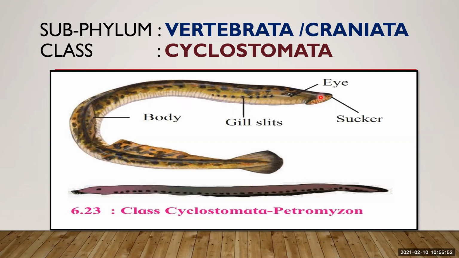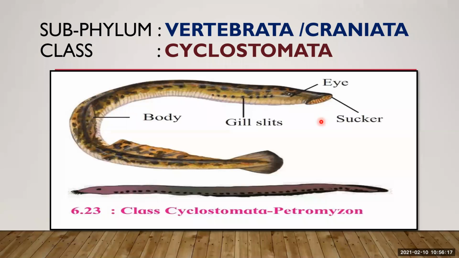They don't have a jaw. A jaw is a set of bones which carries the teeth, like we human beings have a jaw. Everything other than cyclostomata has a jaw: an upper jaw and a lower jaw. The upper jaw is stable, and the lower jaw is movable. So this cyclostomata has a jawless mouth.